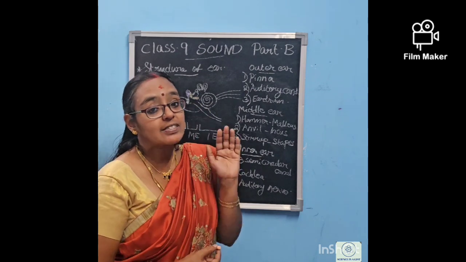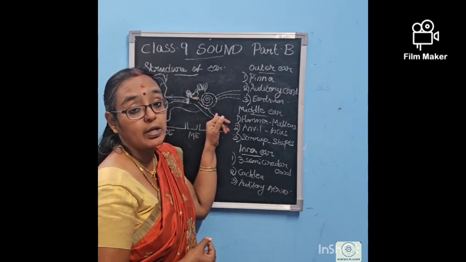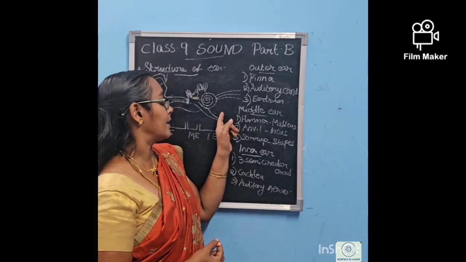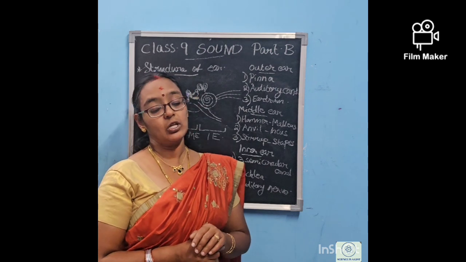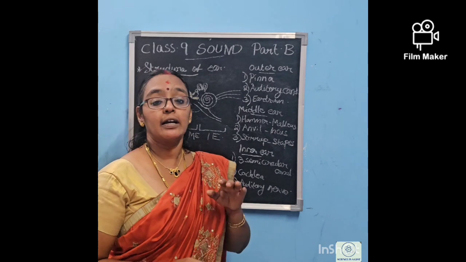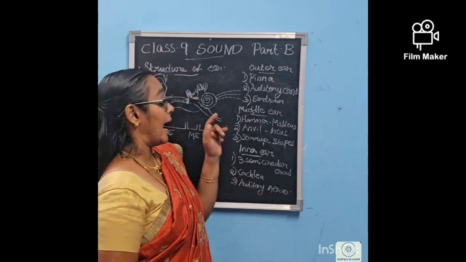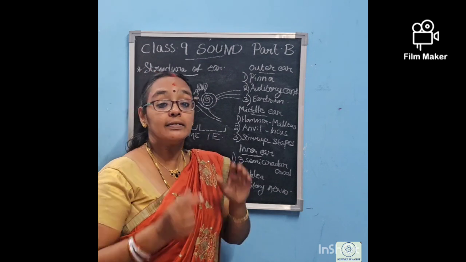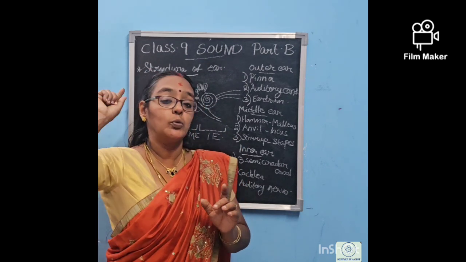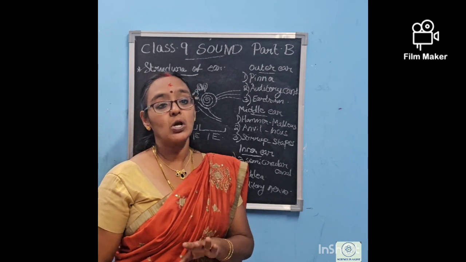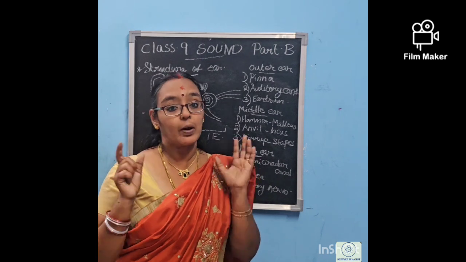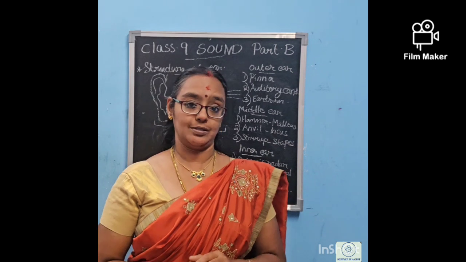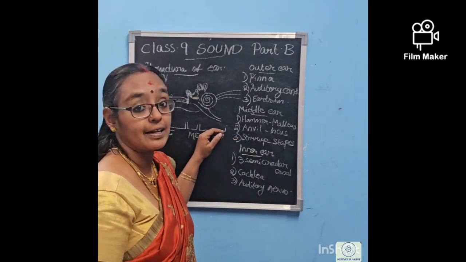Then these amplified sound waves enter into the inner ear. When they reach the inner ear, the cochlea is there, no? This cochlea converts the sound waves into electrical signals. This is the main function of the cochlea. With the help of the auditory nerve, these electrical signals are moved towards the brain, and the brain interprets what the sound is. Like that, the brain interprets and we are able to understand what the other person is saying to us. Okay, so this is how the ear functions.